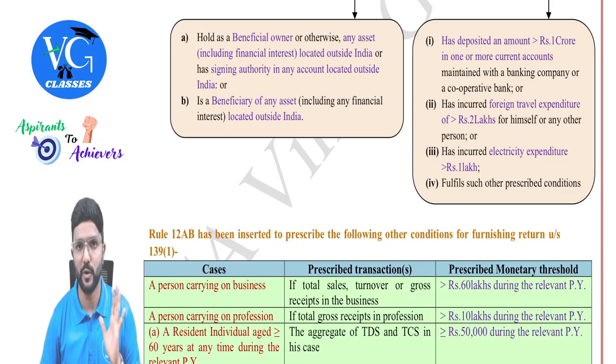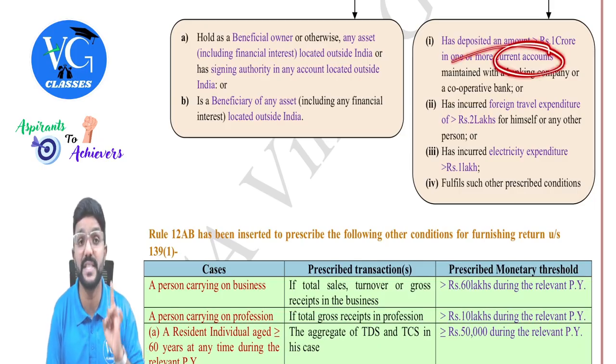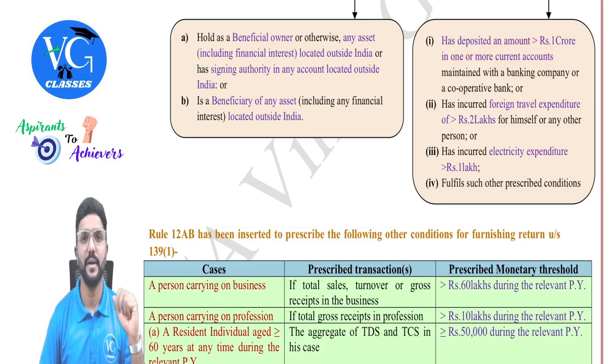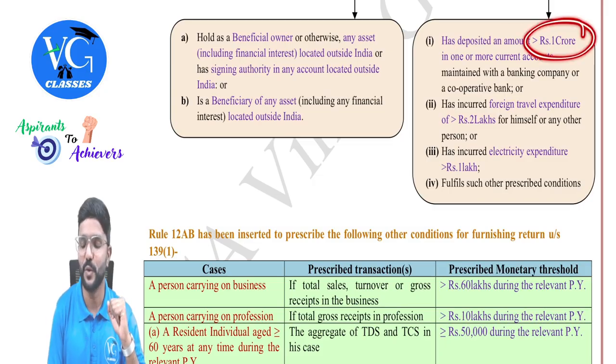In one or more current accounts, guys. And please be careful here, what is covered is current account. For example, assume I have only one current account. I have deposited 50 lakh or 60 lakhs during the year. Am I covered here? No. Now assume I have two current accounts and I have deposited 60 lakh in each of the accounts. Aggregate is how much? 1.2 crore, which is more than 1 crore.